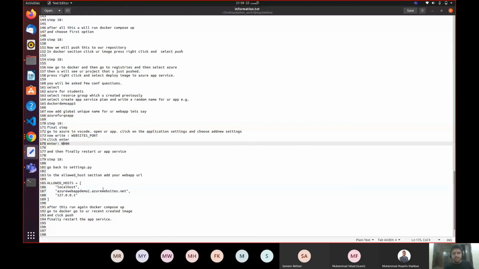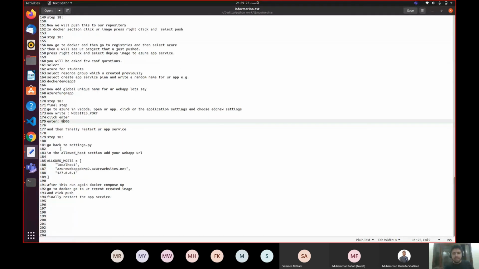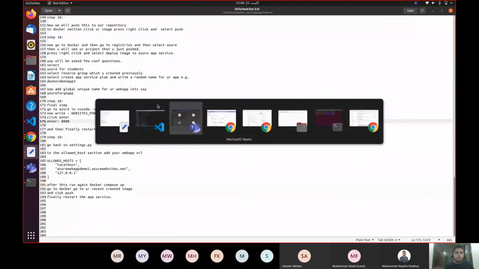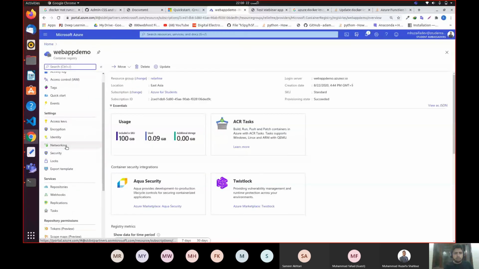Okay. Now in the settings.py file, you remember we just passed allowed host. Now you have the URL on which your web app is being hosted. How do you get your web app? You will go to your registry, and inside registry you will go to no, not in the registry. Go to your home. Inside home, go to your